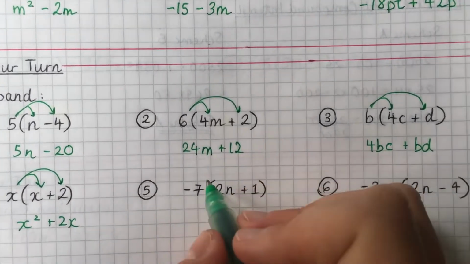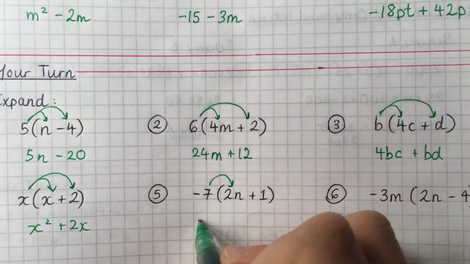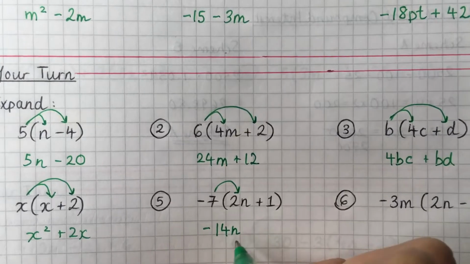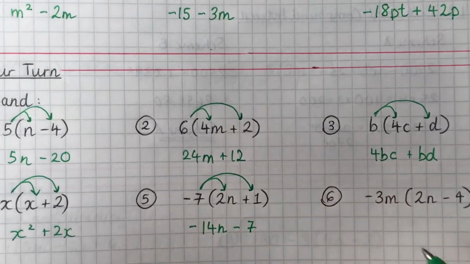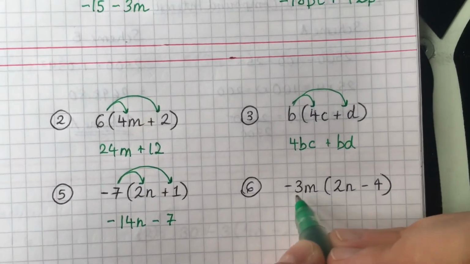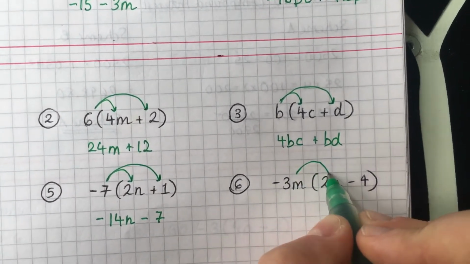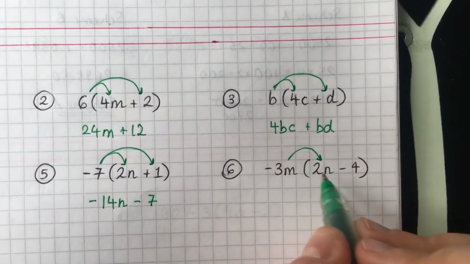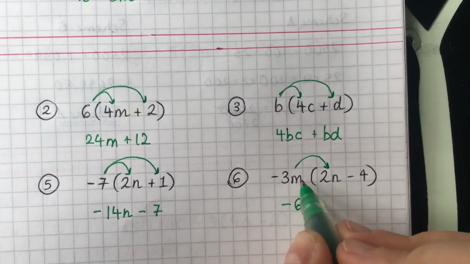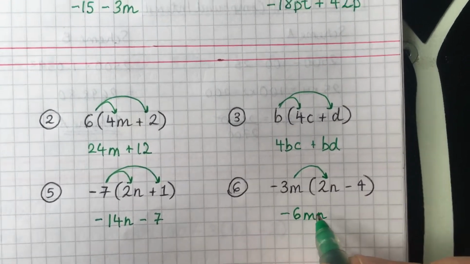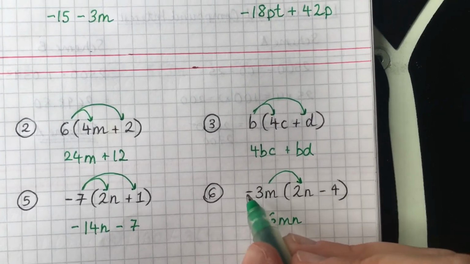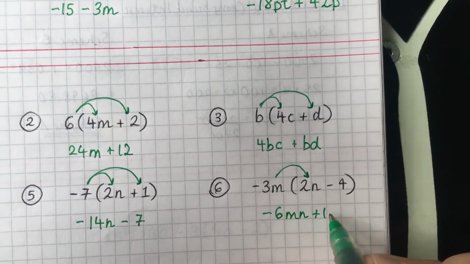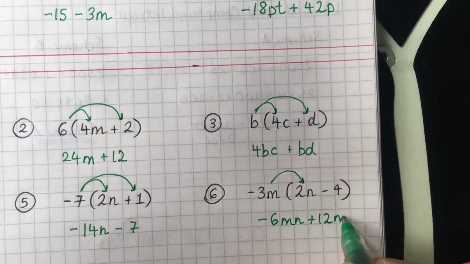Question 5, minus 7 times 2n. Don't forget about the minus, you get minus 14n. And minus 7 times 1 is minus 7. Okay? And the last one, we've got another minus here, we need to be careful. So minus 3m times 2n. So start off by doing minus 3 times 2 is minus 6, and then mn. And then be careful here, minus 3m times minus 4. So minus 3 times minus 4 is plus 12, and then don't forget that m at the end.